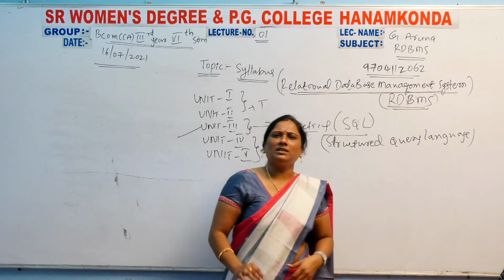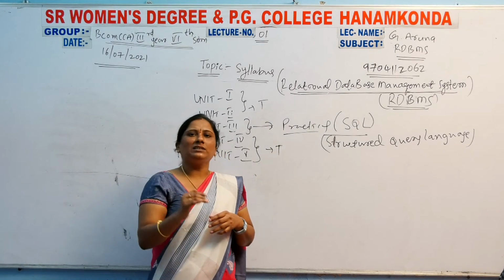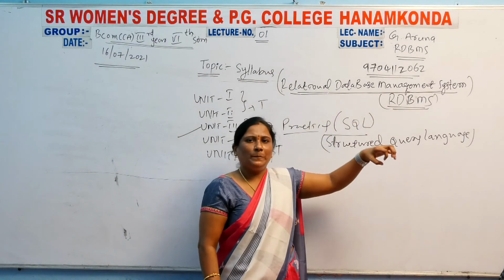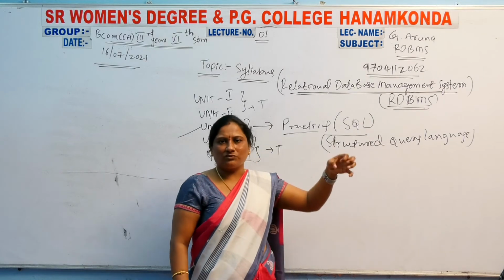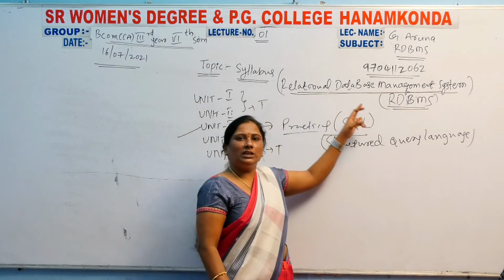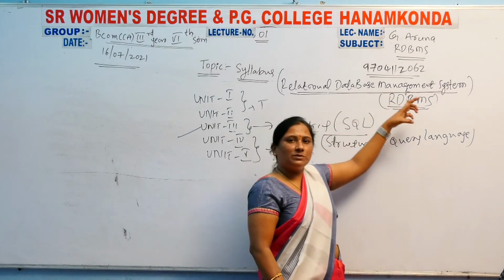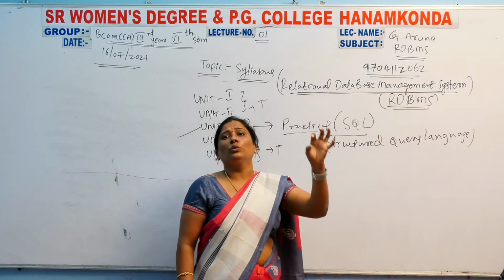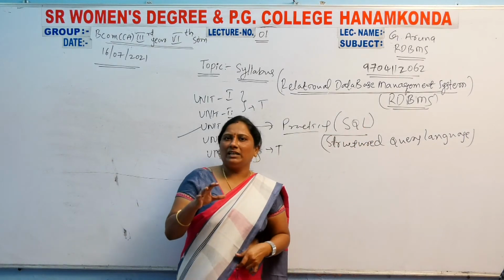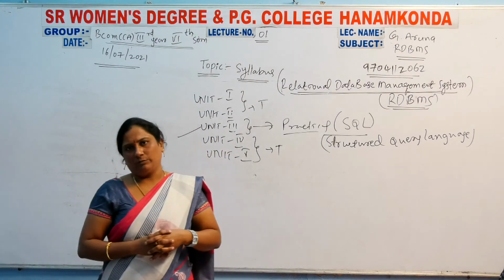And management, simply put, means it maintains more than one database, not only a single database. Relational means you compulsorily have to take more than one database. Why? Because you can enter the relationship from one database to another. So management means a bulk of databases are there, and it maintains more than one database.